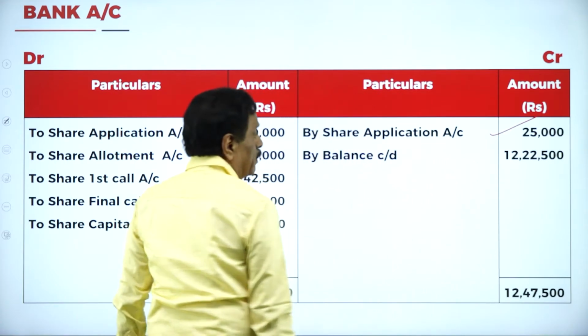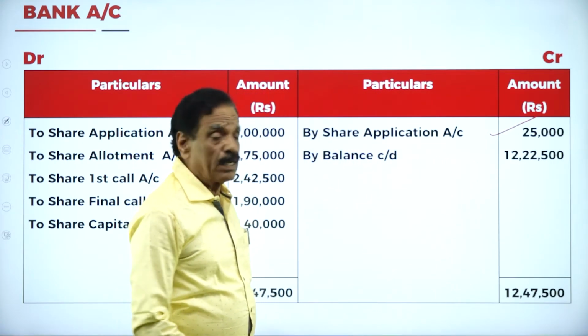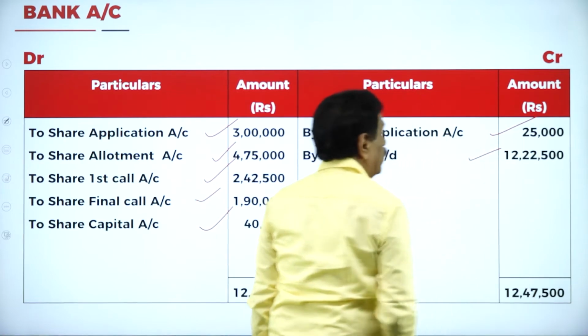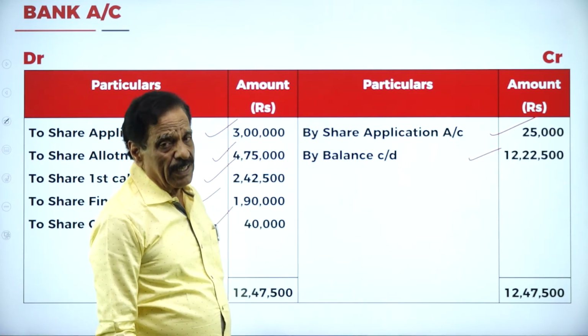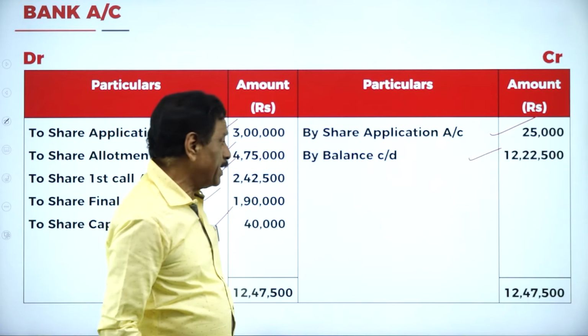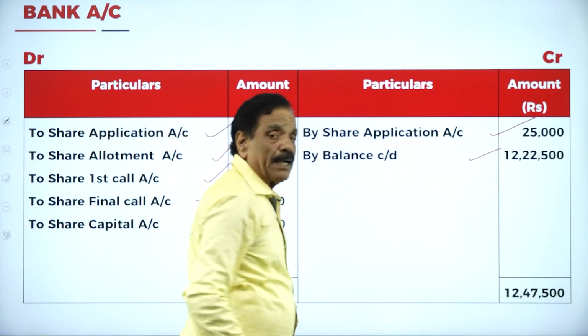12,47,500. How much refunded? 25,000. How much left over? 12,22,500. That's the cash at bank. At the end, the balance is carried. This is your cash at bank.